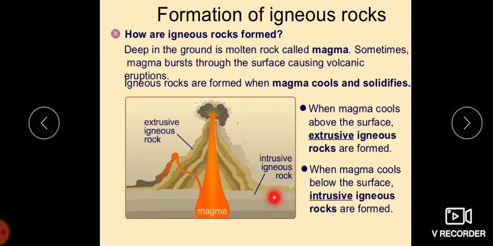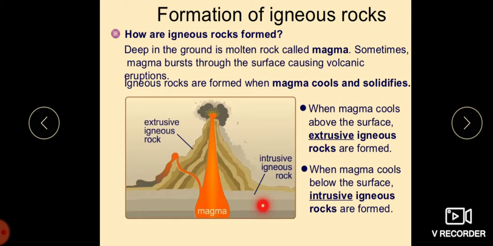Now, what do we mean? We find here one more type, intrusive igneous rock. When the molten material, that is the magma of the earth's interior, does not come out of the earth's surface, it stays inside and cools down. It will not reach the surface. They cool and solidify quite slowly below the surface of the earth, so we call it intrusive igneous rocks.